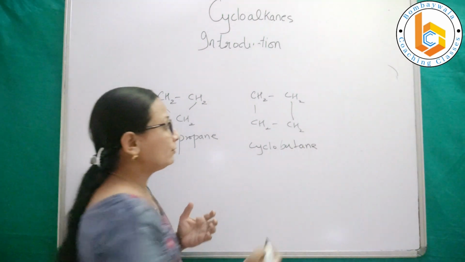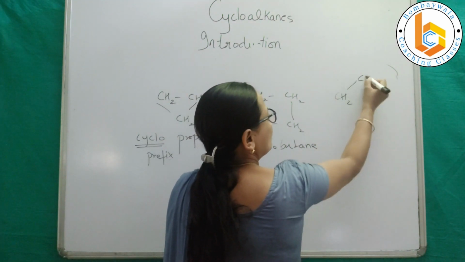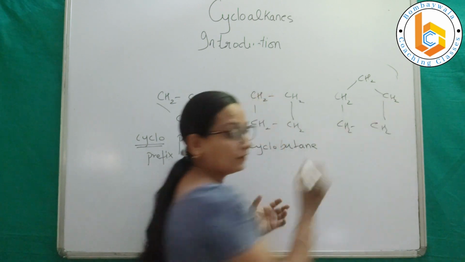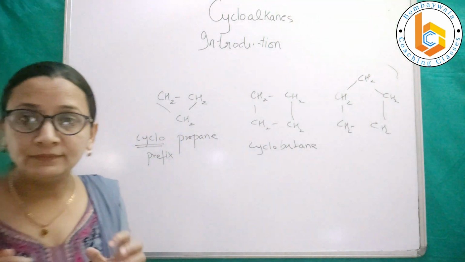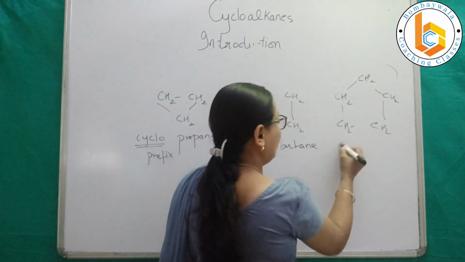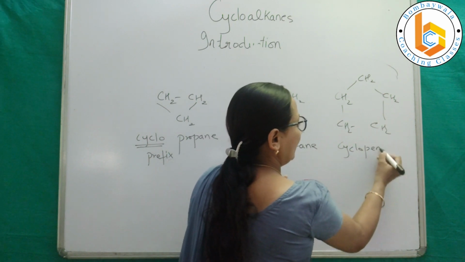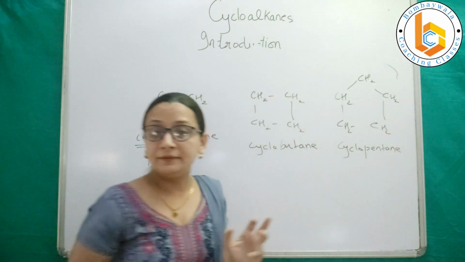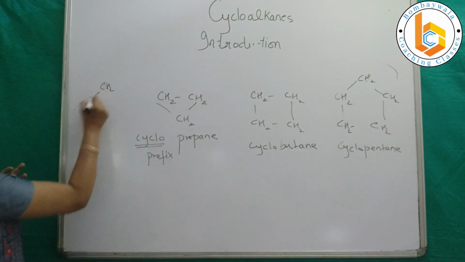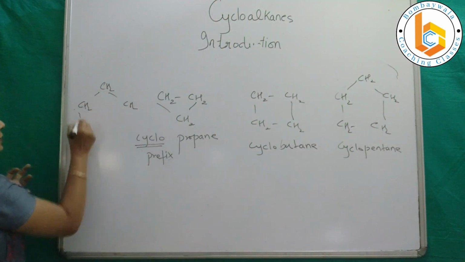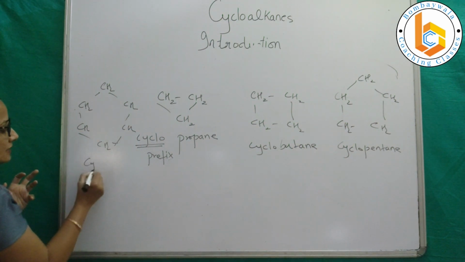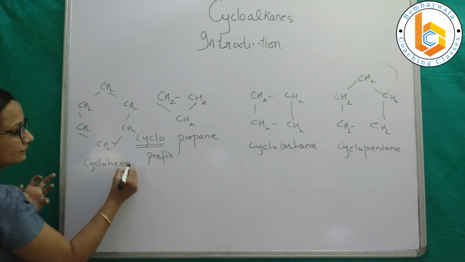Right? Suppose I want to write pentane: CH2, CH2, CH2, CH2, CH2. If I want to write pentane, this is 5 carbon containing. Hence the name would be cyclopentane. If I want to write cyclohexane, it will be CH2, CH2, CH2, CH2, CH2 and CH2. So this will be cyclohexane.